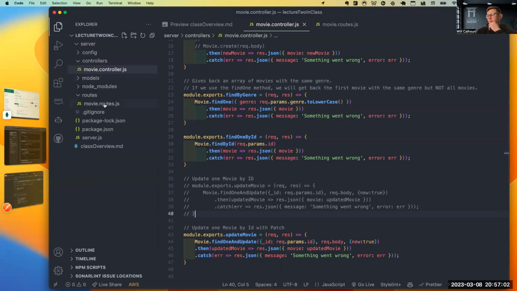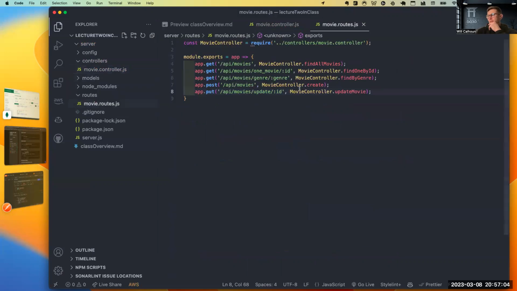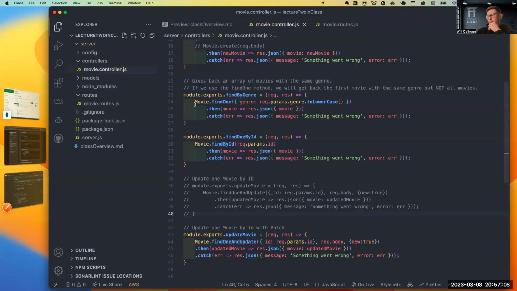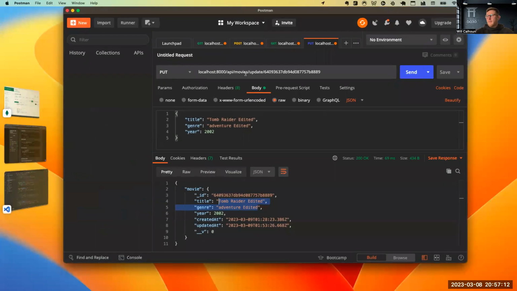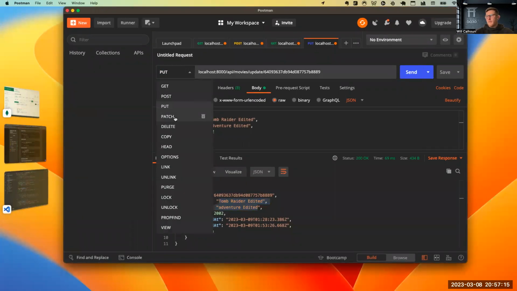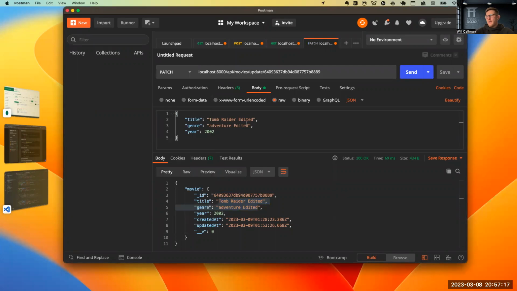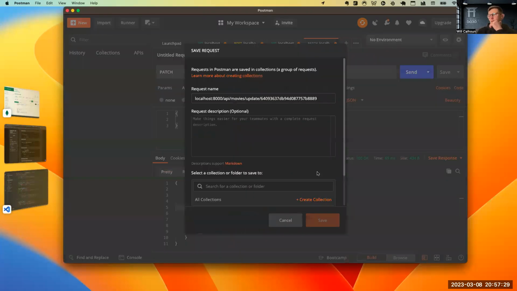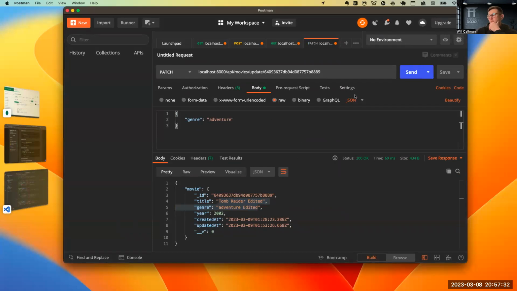Cool. Now I need to go. My route can be the same thing. We're doing this update movie, so it's okay. So we can keep our route the same. These are saying the same thing. But now let's go in here and let's say patch. So instead of put, let's say patch. And instead of this, I just want to change my genre back. So let's come here. Let's delete this and delete this. I just want to change my genre to adventure. Now let's see if this works.